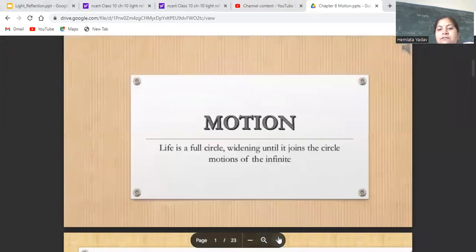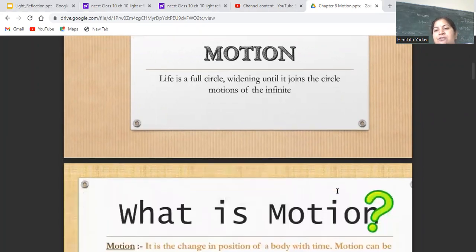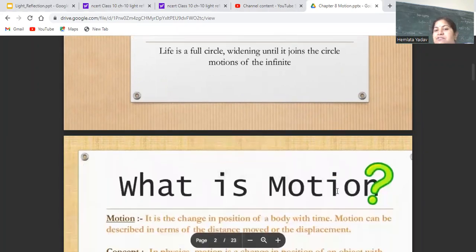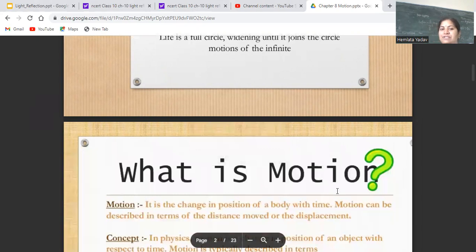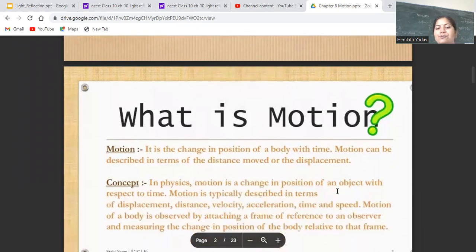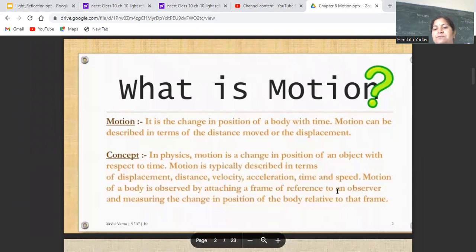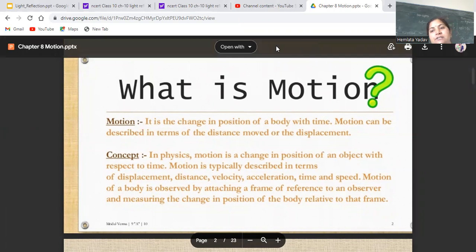Life is a full circle, widening until it joins the circle. Motions of the infinite. So, circular motion: you know that in circular motion, wherever we start, we end with the same position. What is motion then? Motion is a change of position of a body with time. Motion can be described in terms of distance moved or the displacement. So whenever a body is changing its position with time, we say that the body is in motion.